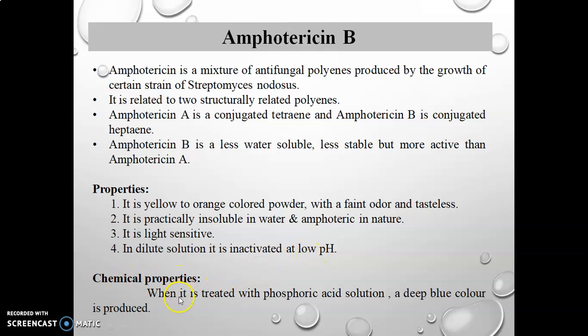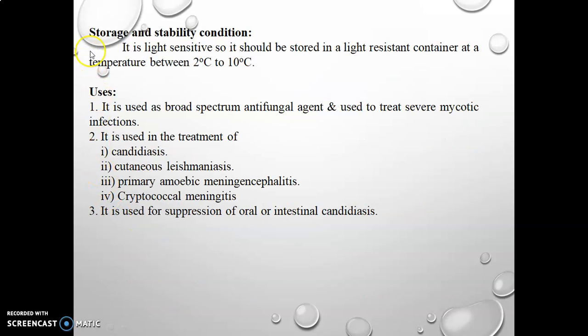Chemical property: when it is treated with phosphoric acid solution, a deep blue color is produced. Stability and storage condition: it is light sensitive, so it should be stored in a tightly closed light resistant container at a temperature between 2 to 10 degrees Celsius.